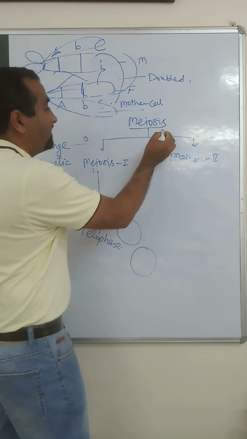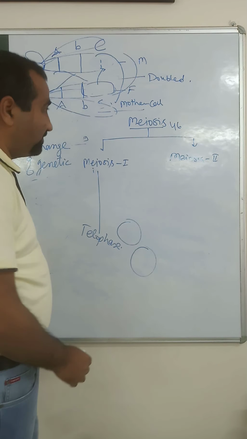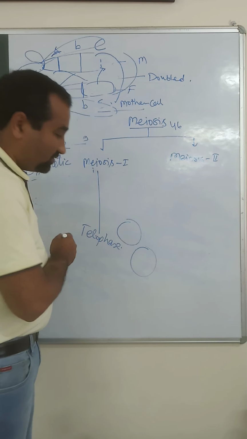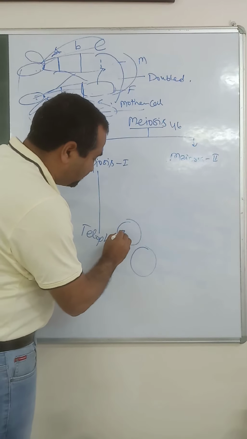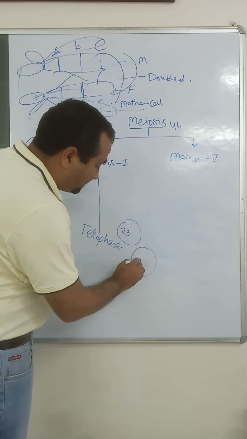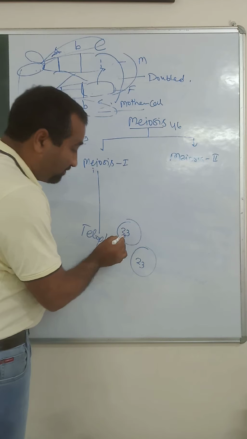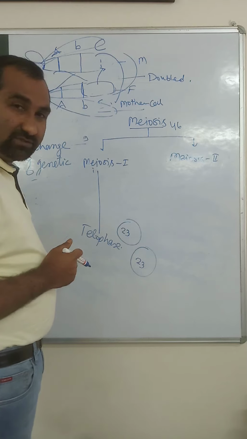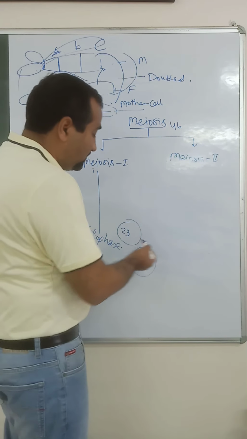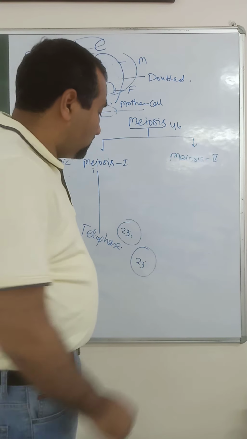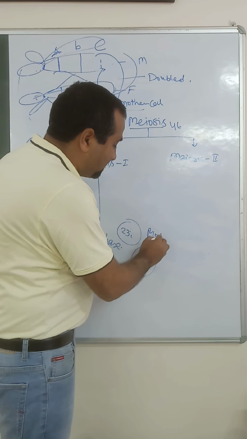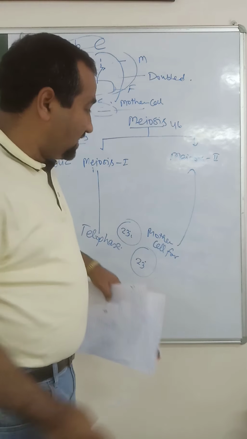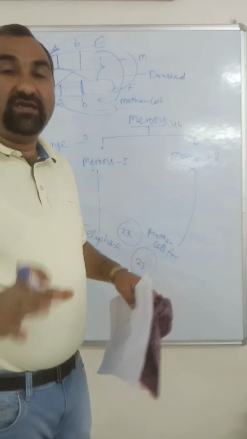If this dividing cell was a human reproductive cell, now we have two cells, and this cell has 23 chromosomes, this also has 23 chromosomes, but every chromosome has its sister chromatid attached to it. Now these two daughter cells act as mother cells for meiosis II, and meiosis II is just like mitosis.